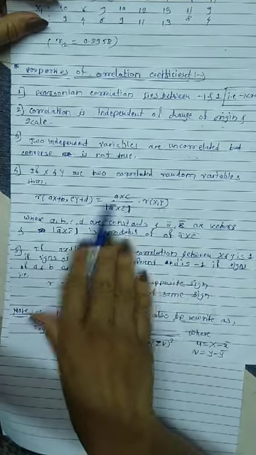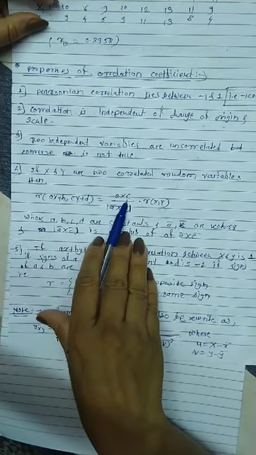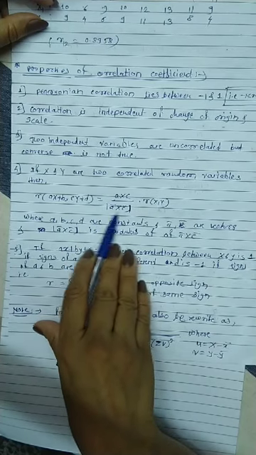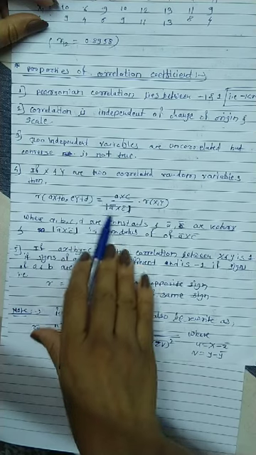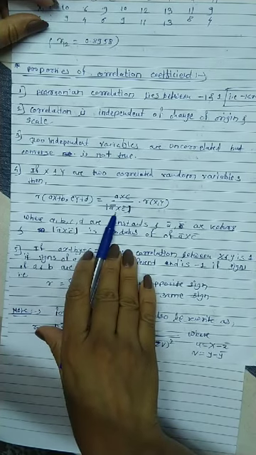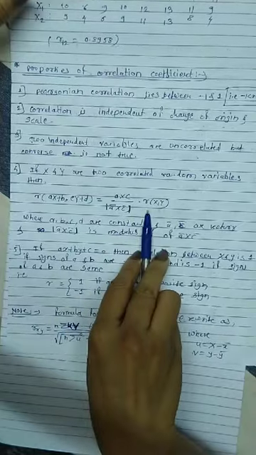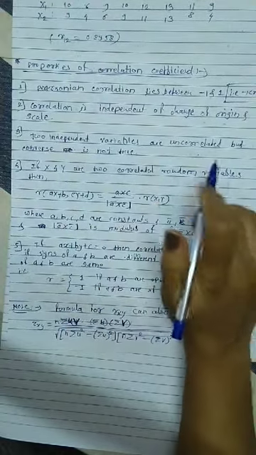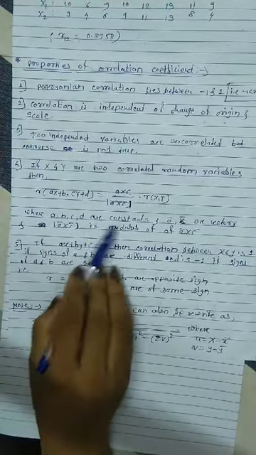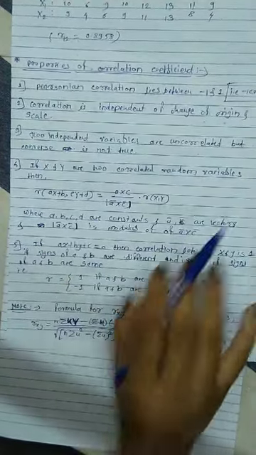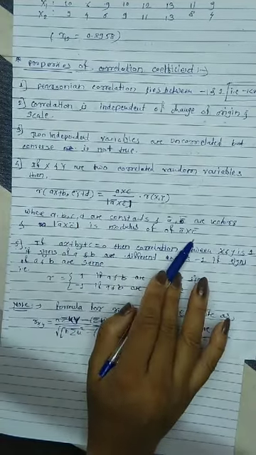The answer for this is a into c divided by, here cross is there because these are variable vectors, a bar cross c bar, and modulus, we have to take modulus of this vector cross product, into r, this is normal xy. Okay, this is the formula if variables are replaced by these two. Where a, b, c, d are constants obviously, and a bar, c bar are vectors, and mod of a bar, c bar is just a modulus of a bar cross c bar.